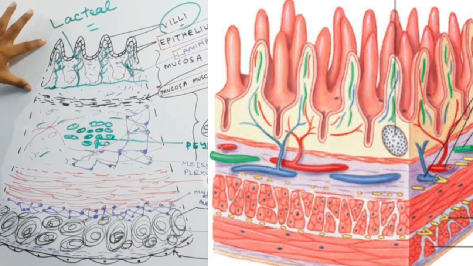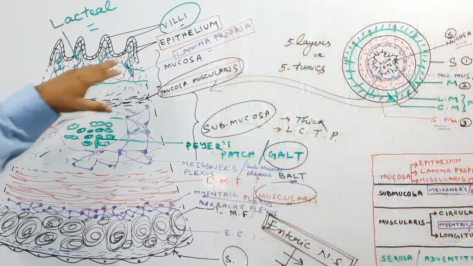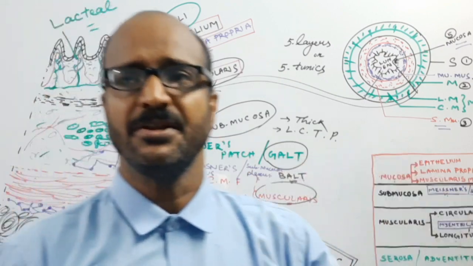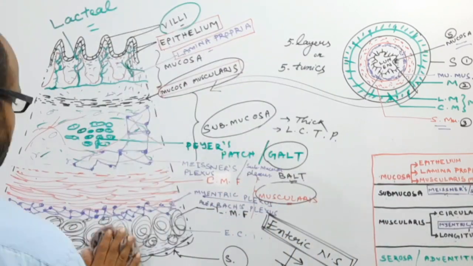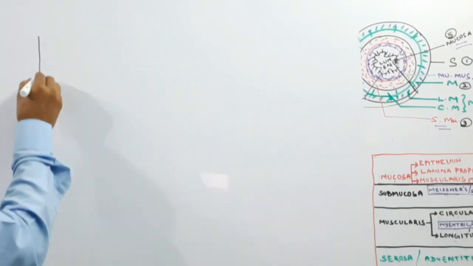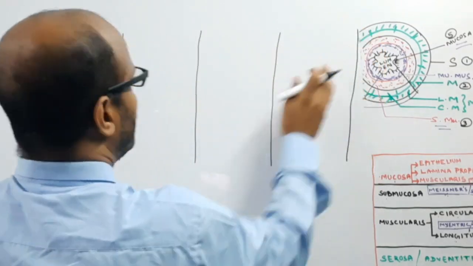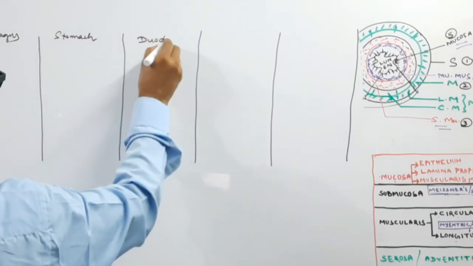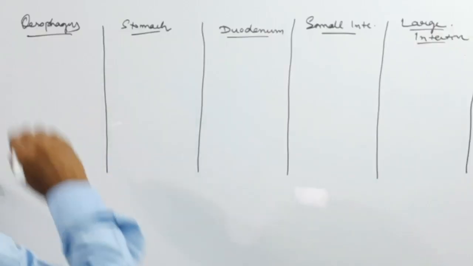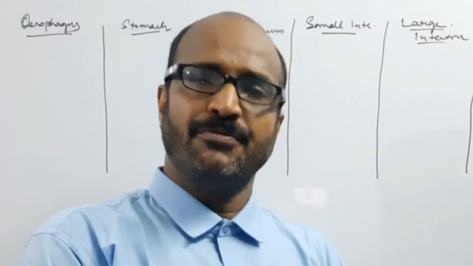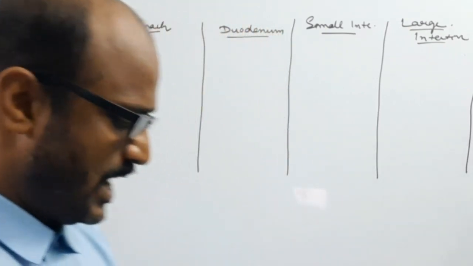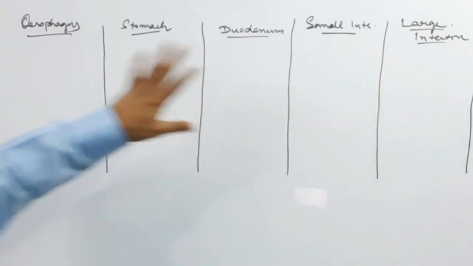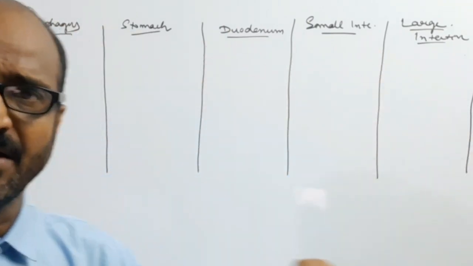So several types of modification we are now going to see in the layer of the mucosa for the purpose of performing different functions. Now move to the different parts of the alimentary canal, and here there are several differences or specifications in the layers of the alimentary canal.